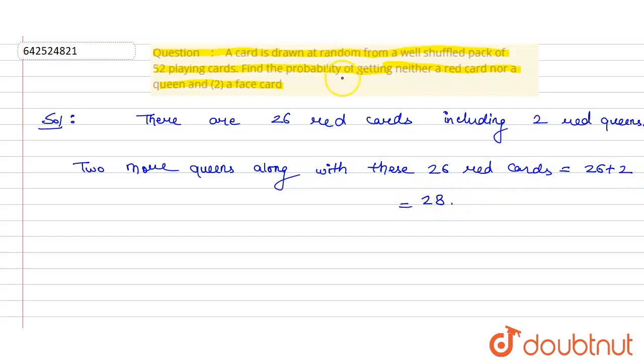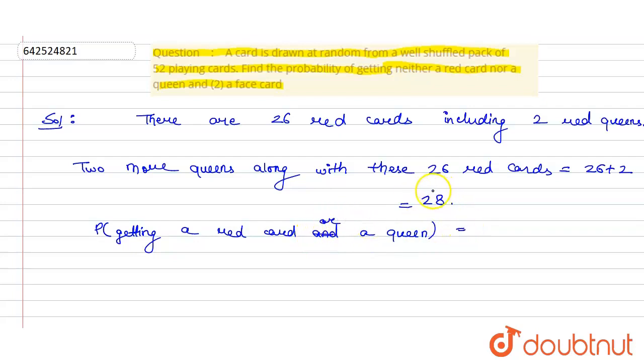So we need to find the probability of getting neither a red card nor a queen. So we will find the alternative probability, which is the probability of getting a red card or a queen.